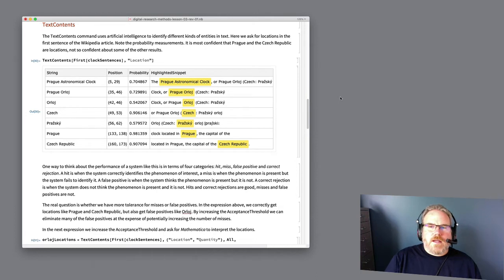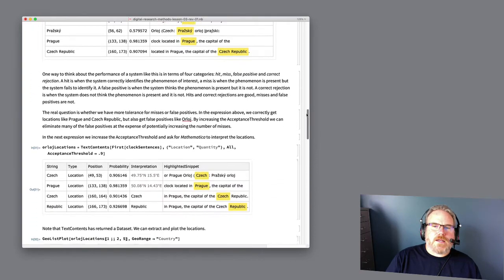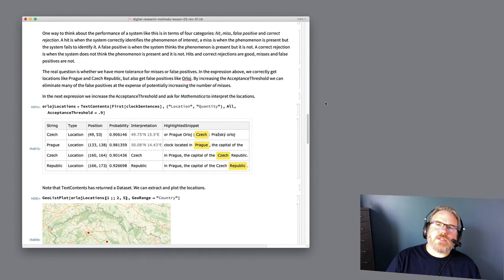So that ability not only to find things in text, like locations, but also to assess the confidence with which the system has found those things can be very useful. We can ask Mathematica to just show us things that it's confident in. So for example, in the next expression here, I'm asking not only for locations, but also quantity.